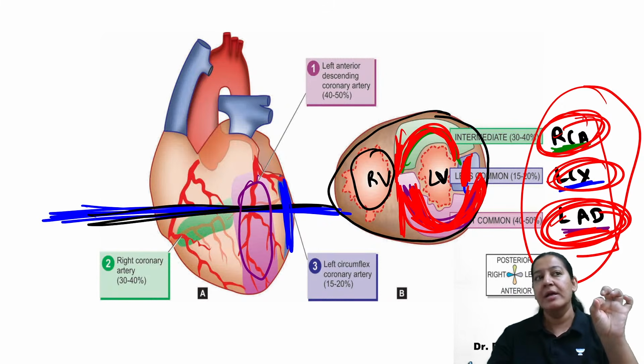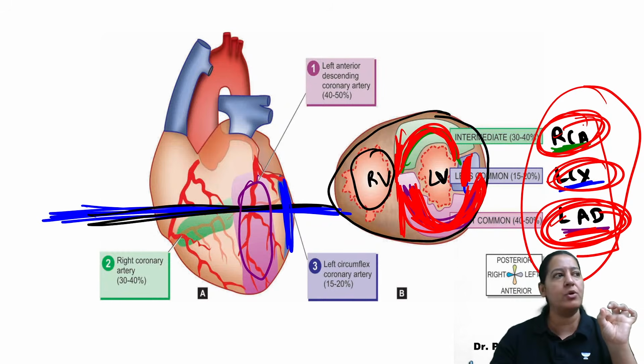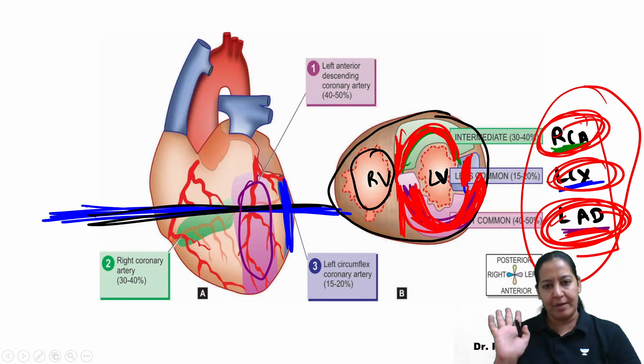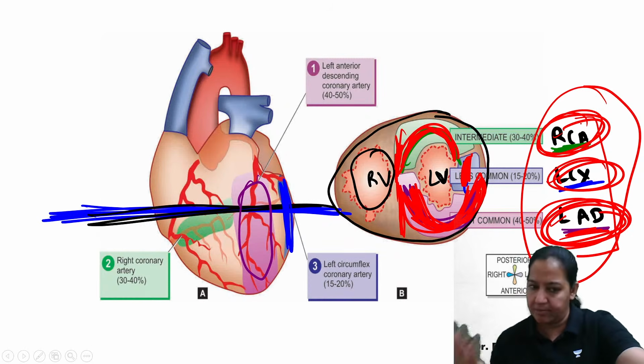That wall will show MI. So it is very specific. Yes or no? Have you got it? Shall I proceed ahead? So let me tell you the summary till now and then I will proceed ahead.